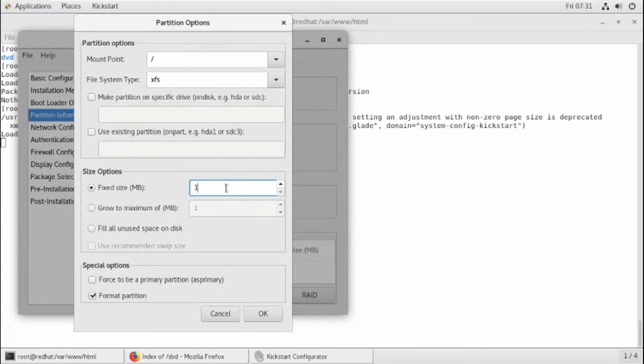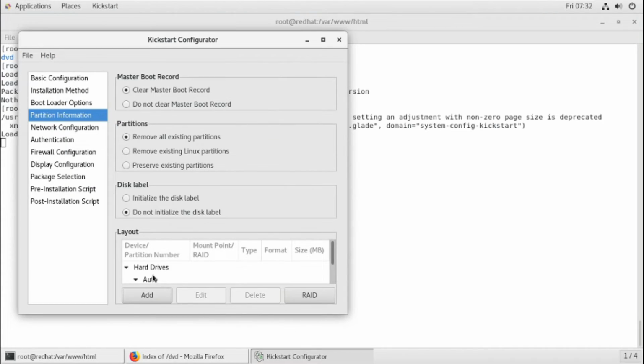Okay, size I'm mentioning around 10 GB. Fixed size I have selected, and you can see here 10 GB I have, so it is in MB, that's why I have taken 10,000. Okay, now force to be primary, but normally it will be primary, don't worry. Okay, click on OK. Done.